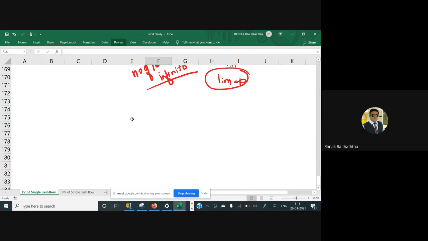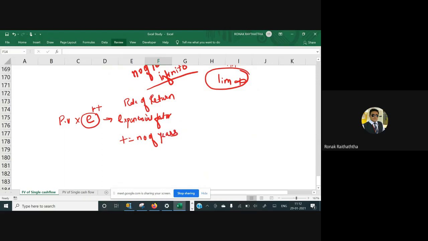The formula that we use over here is PV multiplied by e raised to RT. e stands for the exponential factor. R stands for the rate of return. And T stands for the number of years. e raised to RT, that is the continuous compounding we use.